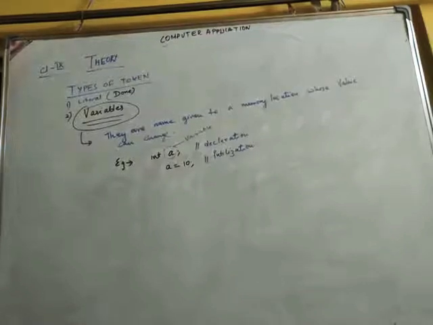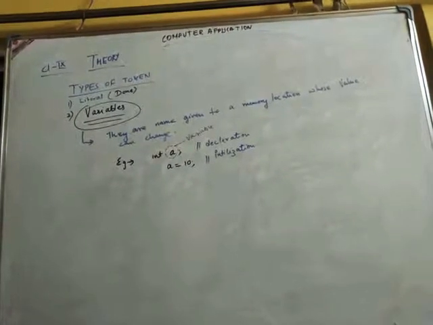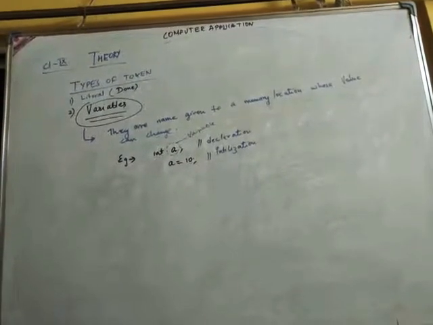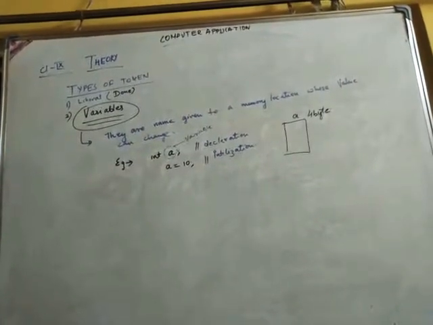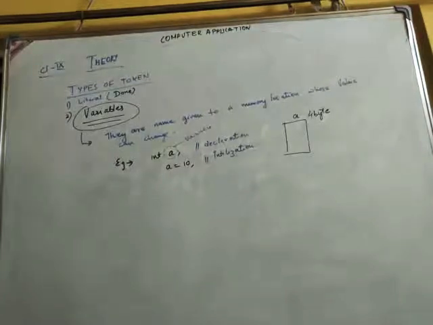So there are two steps here. We have used a variable a. Why is it called a variable? Because it is a name given to a memory location. In the first step, what happens? First of all, 4 bytes of memory space will be occupied and named a. This is what happens when we write the first step, int a. It means a is of data type int, and int occupies 4 bytes of memory.